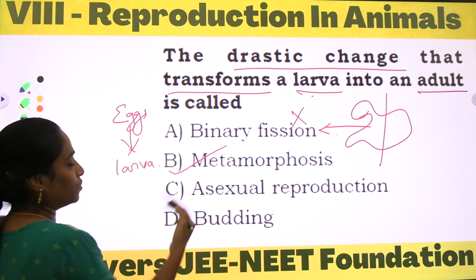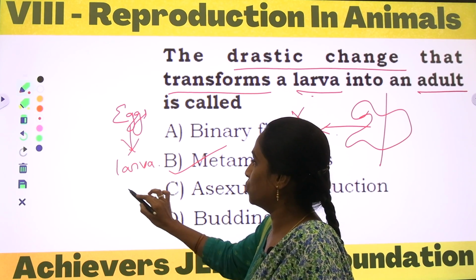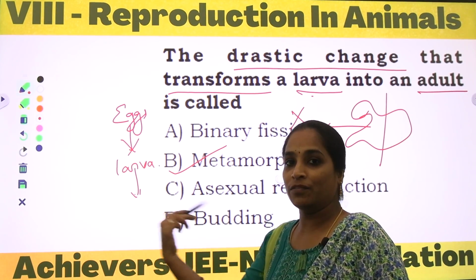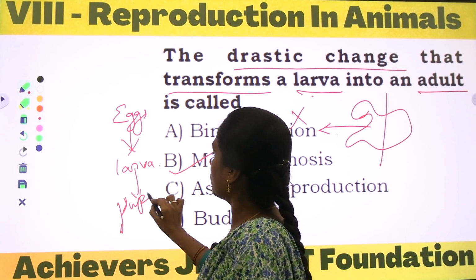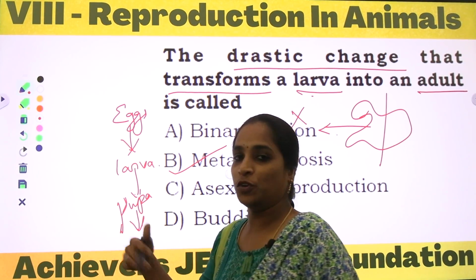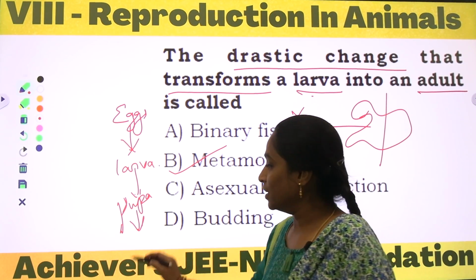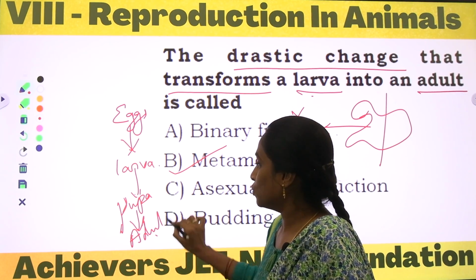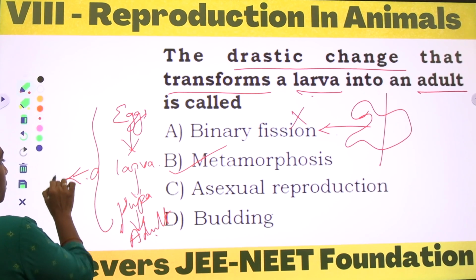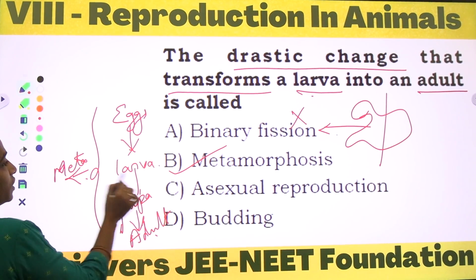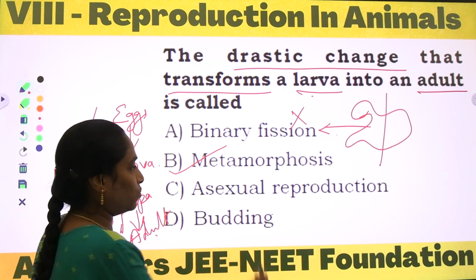and the larva eats leaves voraciously and goes on to convert into the pupa. The larva completely covers its body with the pupa. And within the pupa, drastic changes occur from the larval stage to the adult. So these 4 stages can be seen in metamorphosis. That is the option given over here. Option metamorphosis is right.